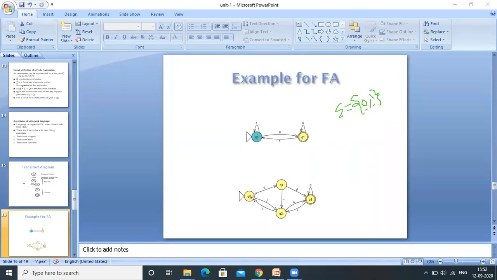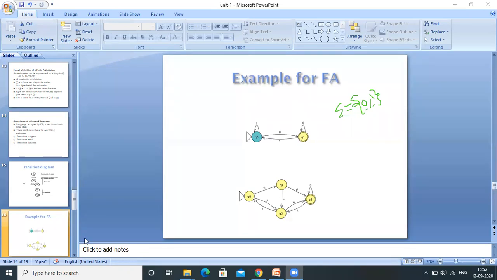Let's see this one. Q0 on 0 moves to the Q1 state. Q0 on 1 moves to the Q2 state. Q1 on 0 moves to the Q3 state. Q1 on 1 moves to the Q2 state. Q3 on 0 stays within the same state. Q3 on 1 moves to the Q2 state. Q2 on 0 moves to the Q3 state. Q2 on 1 moves to the Q0 state. So like this, we will represent finite automata, with start state, ending state, and intermediate states.